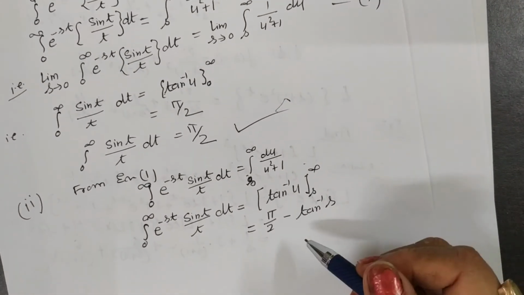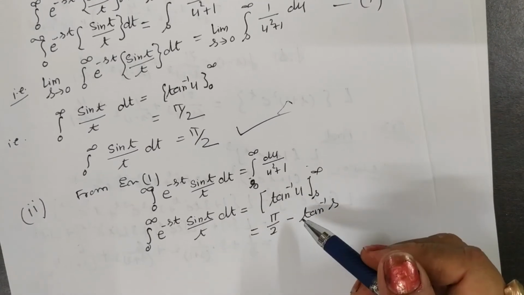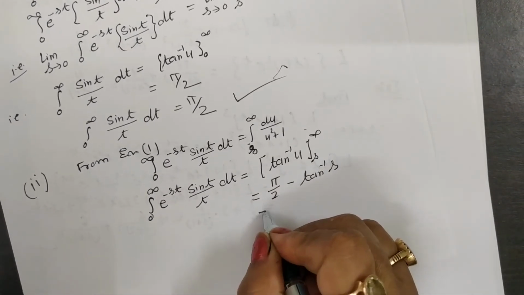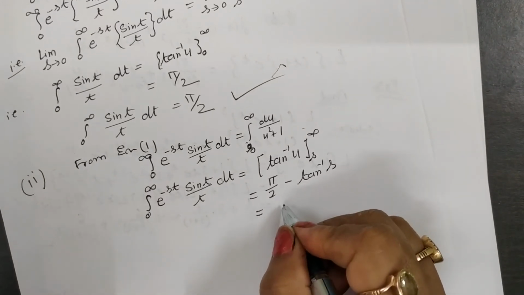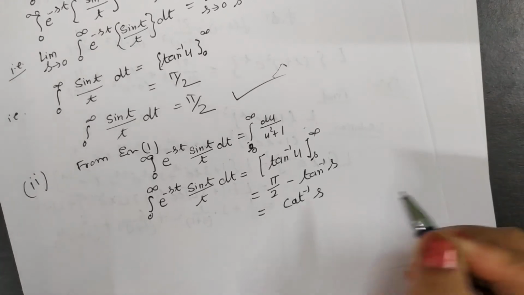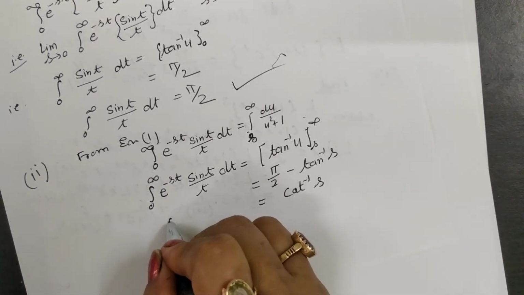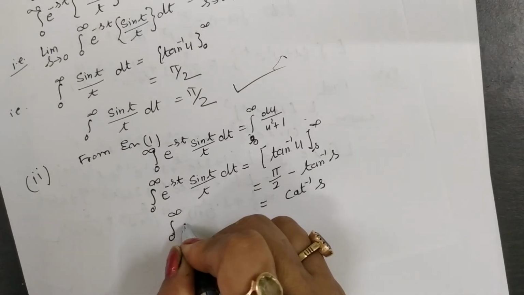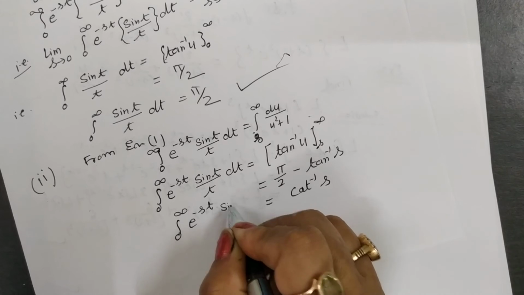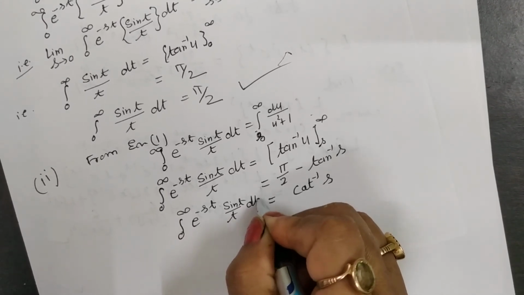Clear? And you know from trigonometry that this is equal to cot inverse s. So the integral of e to the power minus st sin t by t dt is equal to this.